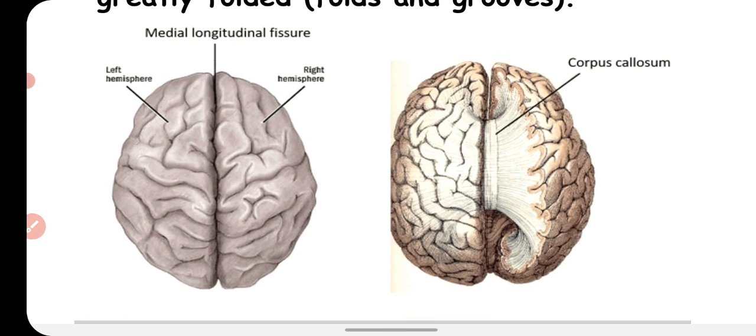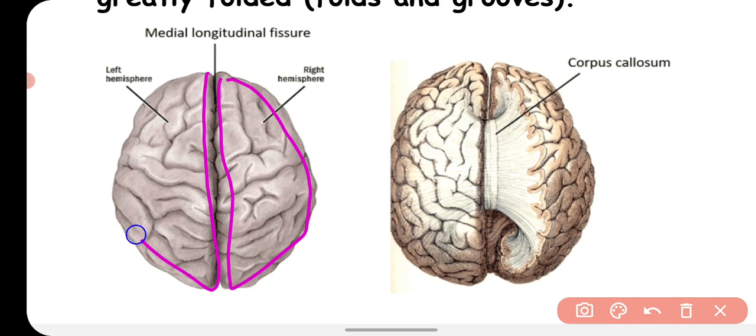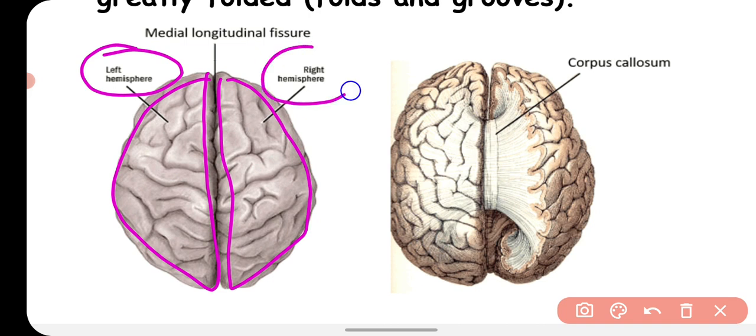You can see this is the cerebrum. This whole part is the cerebrum, and the cerebrum is divided into 2 lobes, you can say, and these lobes are called cerebral hemispheres. On the left side this is called the left hemisphere, and on the right side it is called the right cerebral hemisphere.